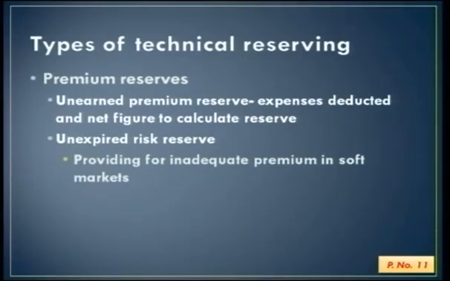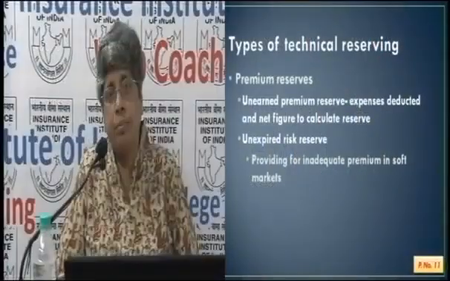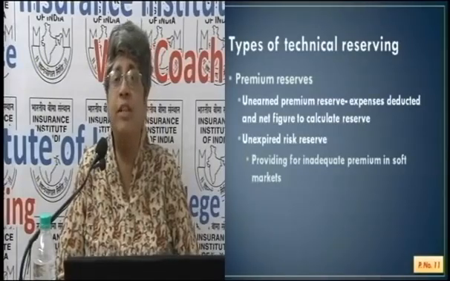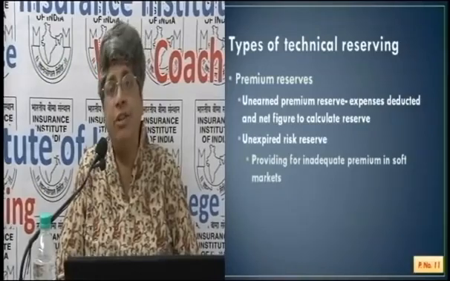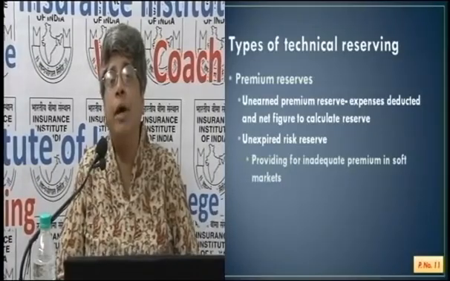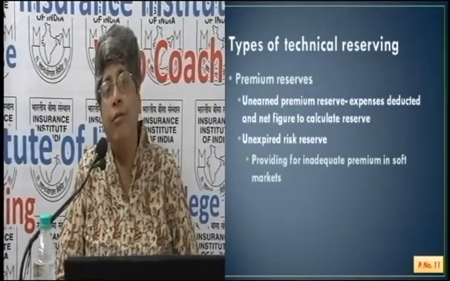So one is known as the premium reserve. The first premium reserve is unearned premium reserve. What is unearned premium? During the course of a year, policies are being issued. But an insurance company and all organizations have a fixed financial year. So an insurance policy in general insurance, which runs for 1 year, will impact 2 financial years. So at the end of the first financial year, there is still some element of the policy period still running. Loss may not have taken place till now, but it could take place for the balance period.